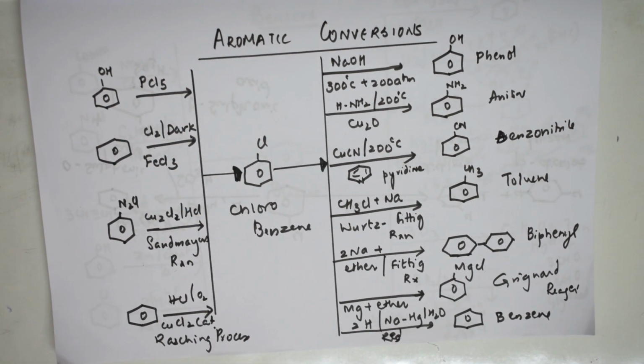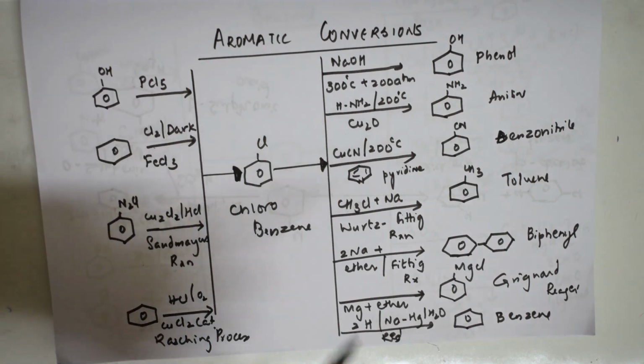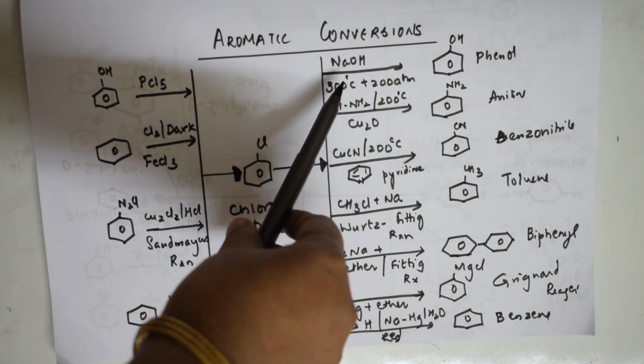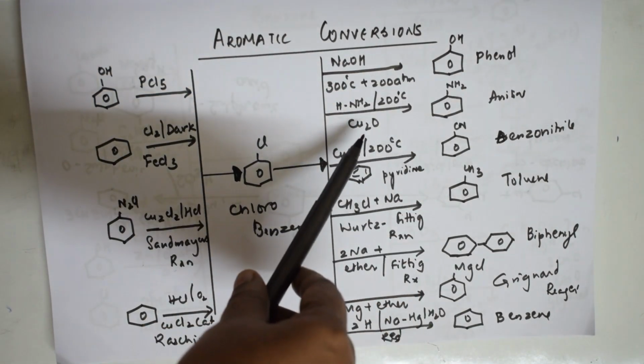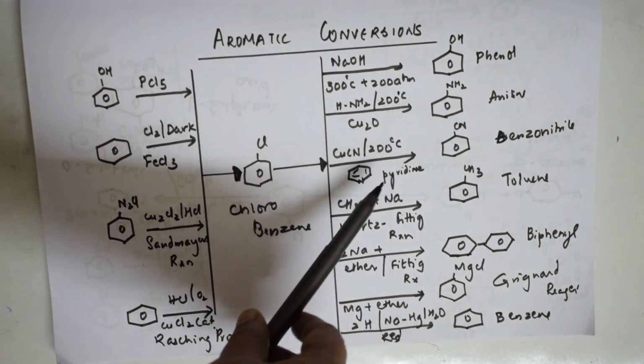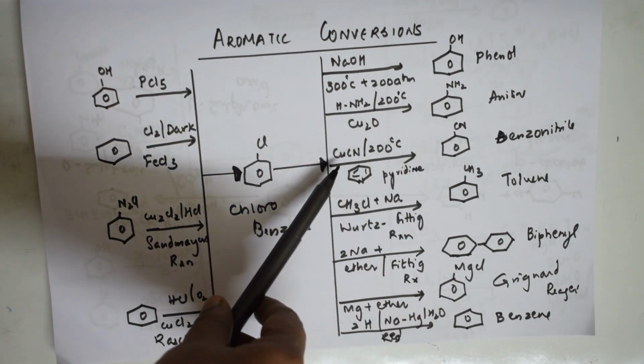So what happens at different temperatures? You remember sodium hydroxide, because we also studied in alkyl halides with a nitro group also attached, that is for phenol. You remember the meta position product is not formed. Like that with chlorobenzene, if I introduce sodium hydroxide, I get phenol. Further, if I want aniline, I use this. If I want cyanobenzene, pyridine and CuCN.